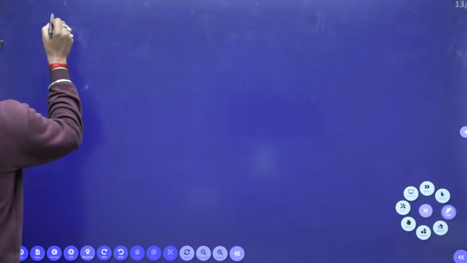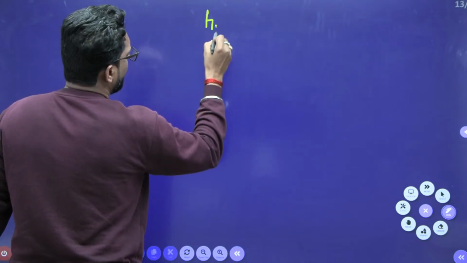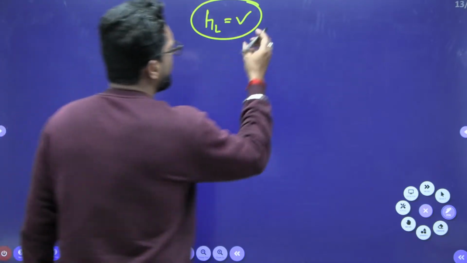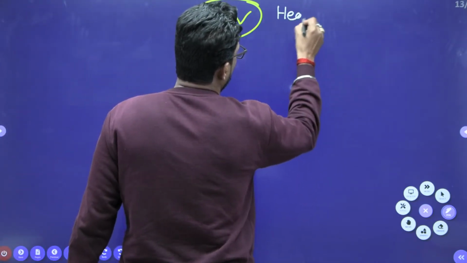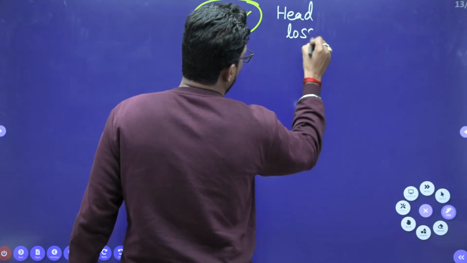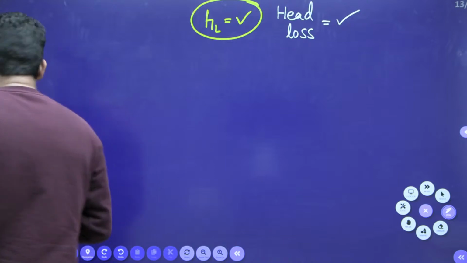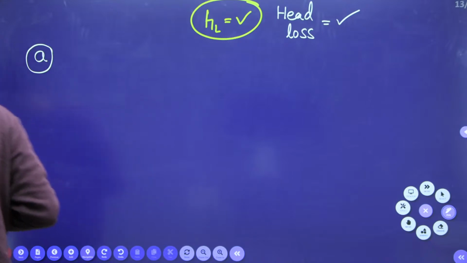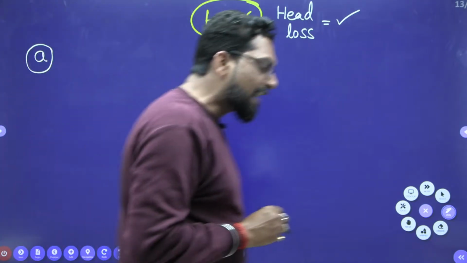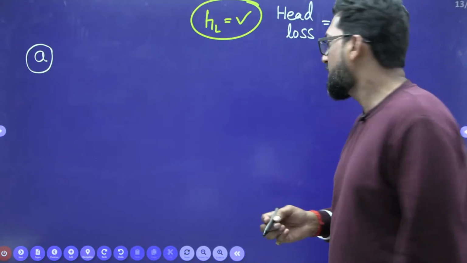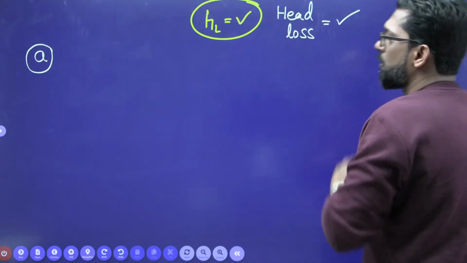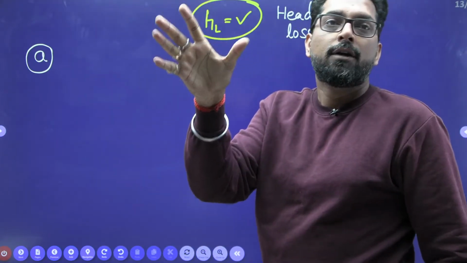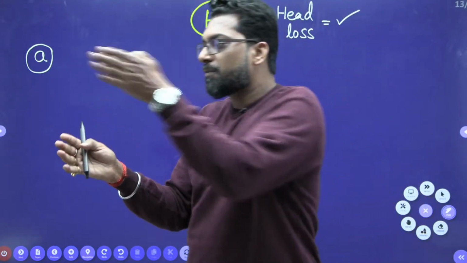Now head loss, HL, you have to find it, no problem. This is your head loss. Now if you have the head loss, what the question is asking is the required pumping power. That means to compensate this loss, what extra power will be required? Why? Because when the fluid is flowing, there must be losses.